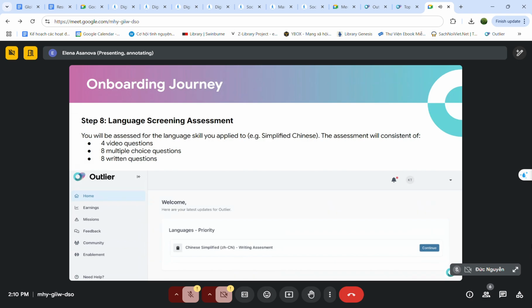As you can see on the screen, there are video questions that test your ability to speak your language. Then multiple choice questions, which usually test grammar skills and your understanding of the nuances of your own language, and written questions that obviously test your writing skills, your ability to develop an idea, to develop an argument.